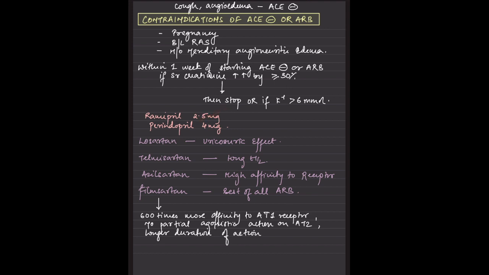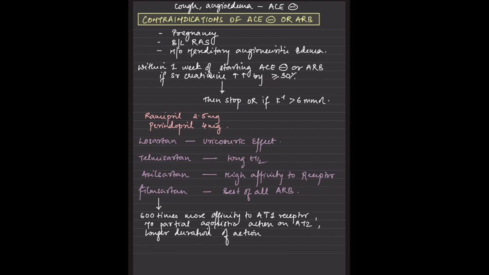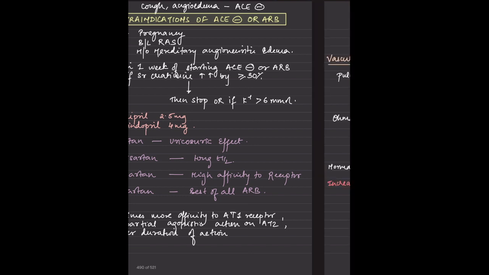Ramipril could be used at 2.5, or we have perindopril. Okay. Some factors like losartan, which has a uricosuric effect, so in case of a gouty patient, it would be used. Telmisartan has a long half-life. Azilsartan has a high affinity to the receptor. Fimasartan has like 600 times more affinity to the AT1 receptor. So it has a longer duration of action. But these are all costlier drugs. But the Telma and the Amlo are also prescribed, which we get in the government centers. So these are very popular drugs.